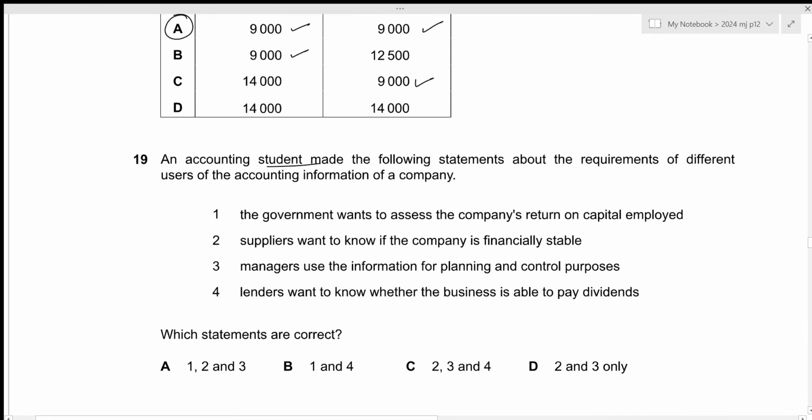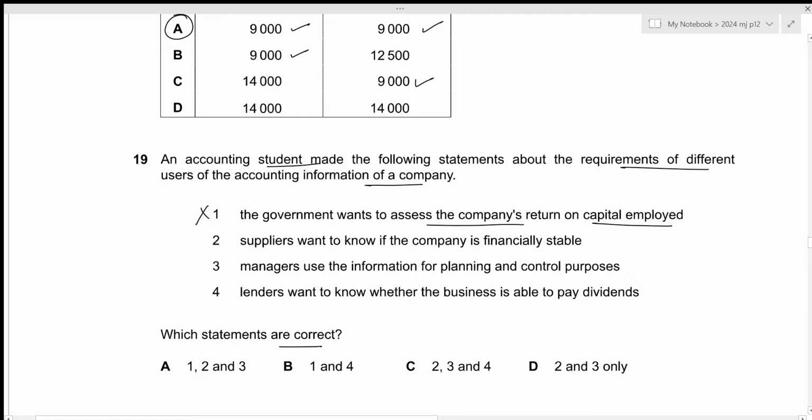An accounting student made the following statements about the requirements of different users of the accounting information of a company. Which statements are correct? The first one is that the government wants to assess the company's return on capital employed. The government does not want to know the company's return on capital employed. It will only be interested in the company's profit so that it can value the tax that will be gained by the government. So the first statement is incorrect.